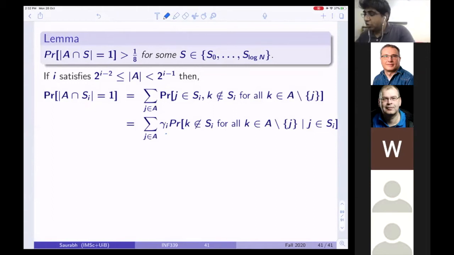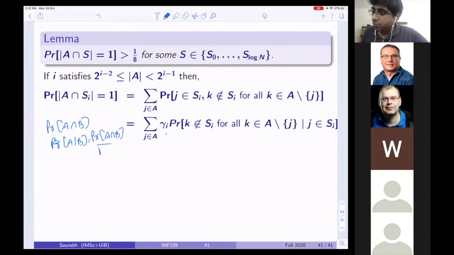So you condition on the fact that this, and this is basically just by the definition of conditional probability. Look, probability of A intersection B is probability of A intersection B divided by probability of B. Think of this as A intersection B: J belongs to S_i and all these do not belong to S_i. Well, that is the same as saying the probability of A, that this happens given that J belongs to S_i, times the probability of B. So this is exactly equal.